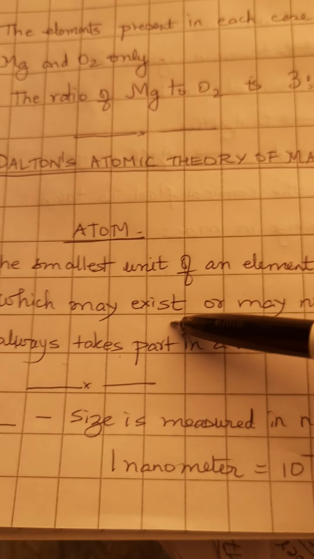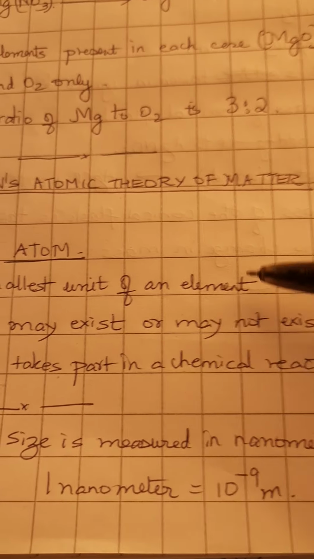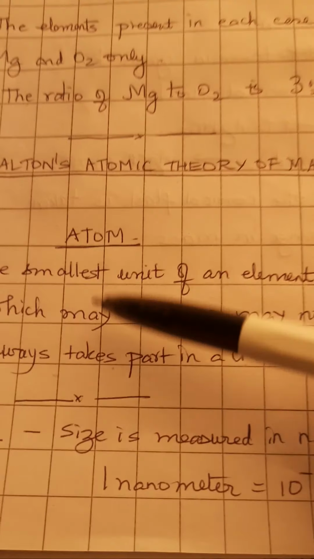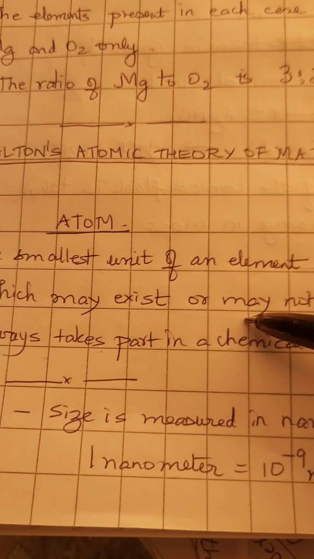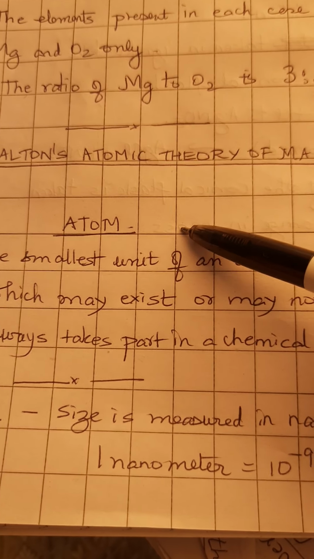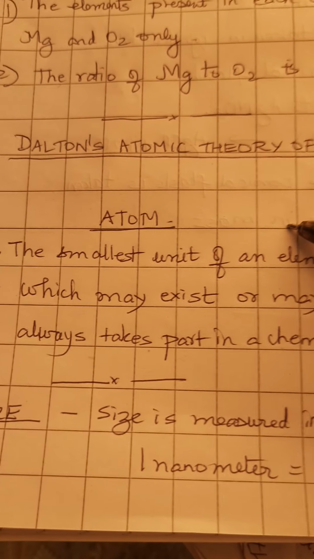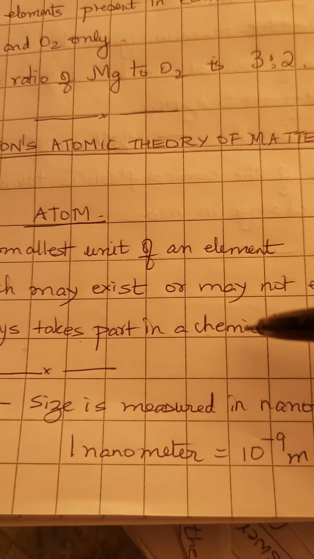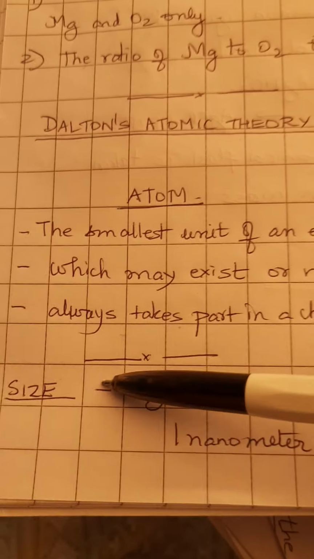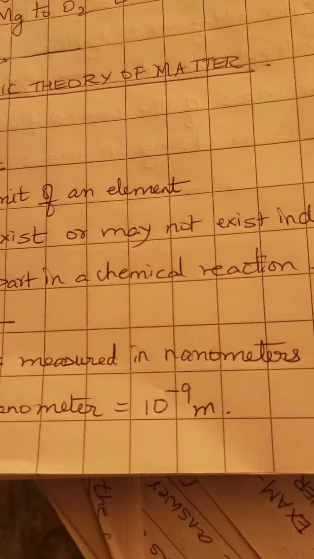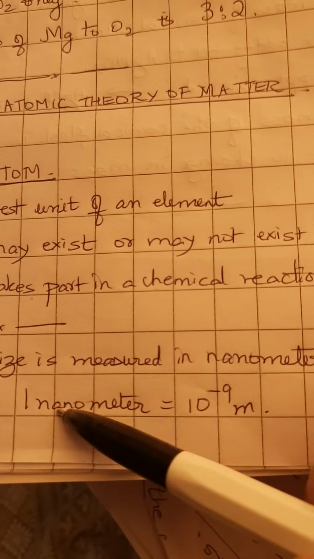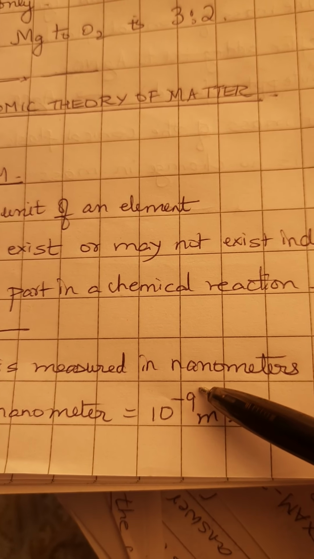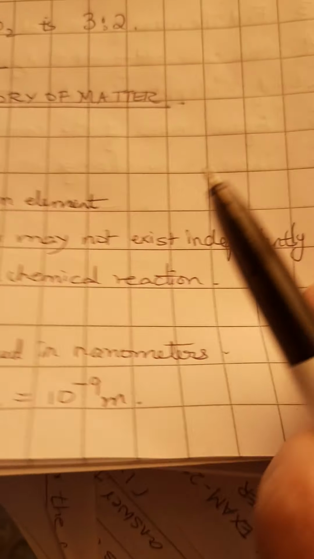It can exist independently or may not exist independently. For example, an iron atom can exist independently, but an oxygen atom usually combines with another oxygen atom to form a molecule of oxygen. An atom always takes part in a chemical reaction. The size of an atom is very, very small. It is measured in nanometers. 1 nanometer is equal to 10 to the power of minus 9 meters.